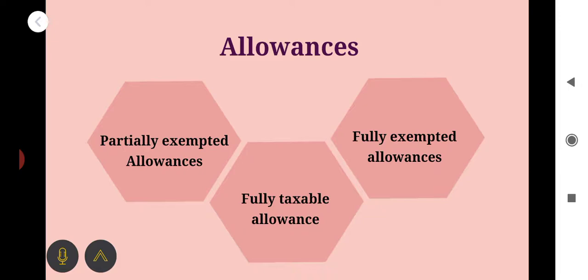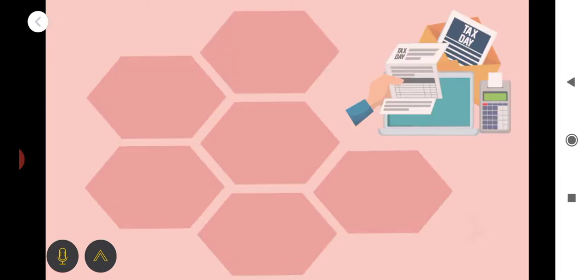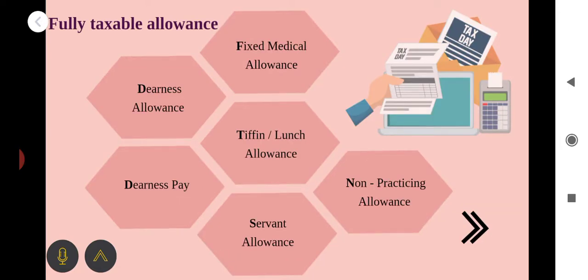There are two more items under allowances: fully taxable allowances and fully exempted allowances. Fully taxable allowance means those allowances which are fully taxable. Whatever amount received by an employee is fully taxable. This is called fully taxable allowances. See, what are the important allowances which are considered as fully taxable?